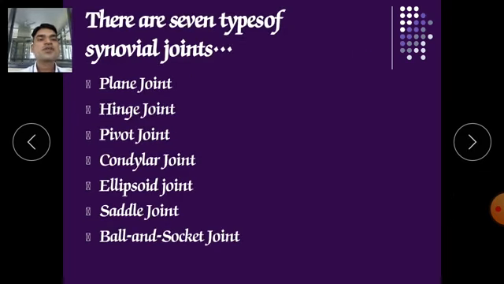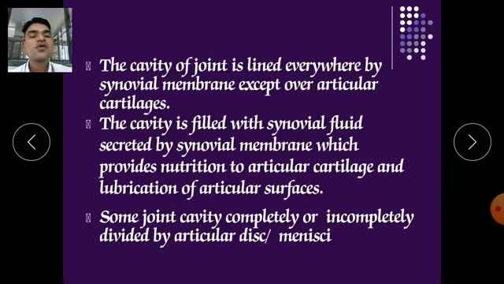There are several types of synovial joints. Before that, I have to discuss with you the various important things about synovial fluid. It also takes the shocks of whatever running, whatever work we are doing, and gives strength to our bones.